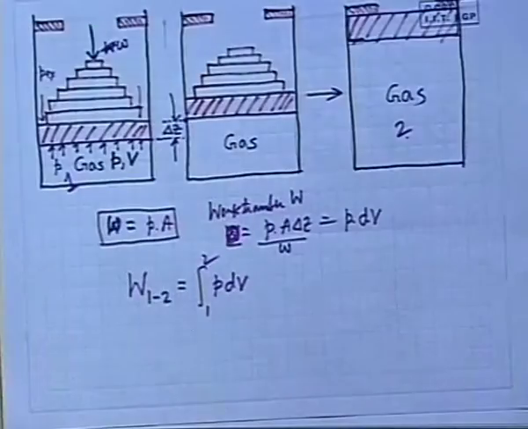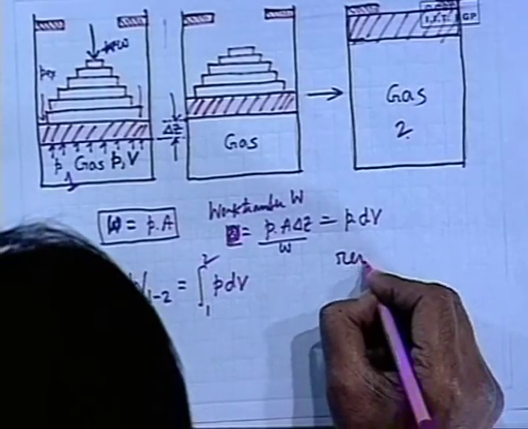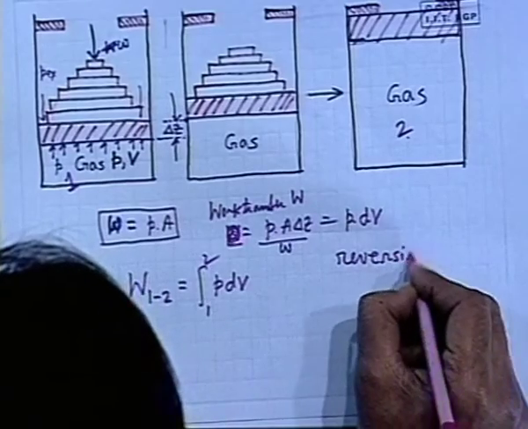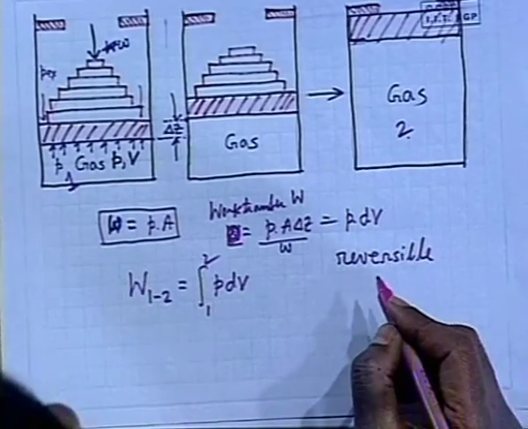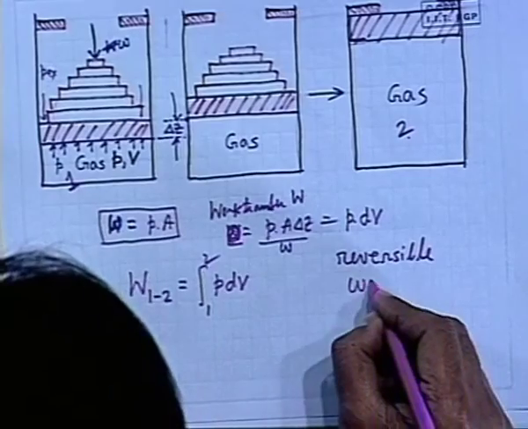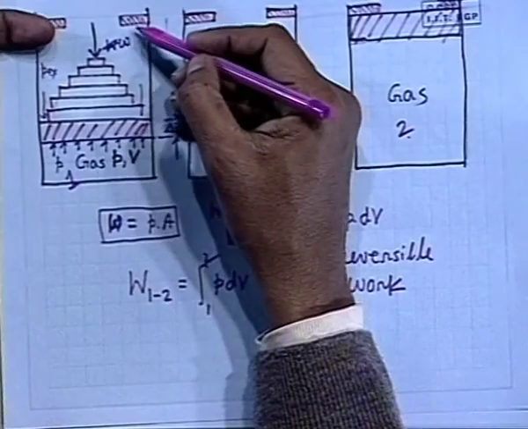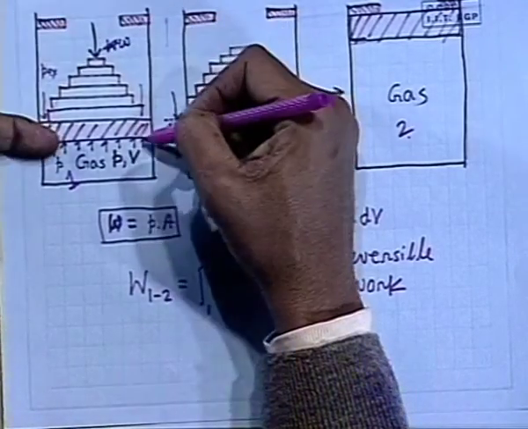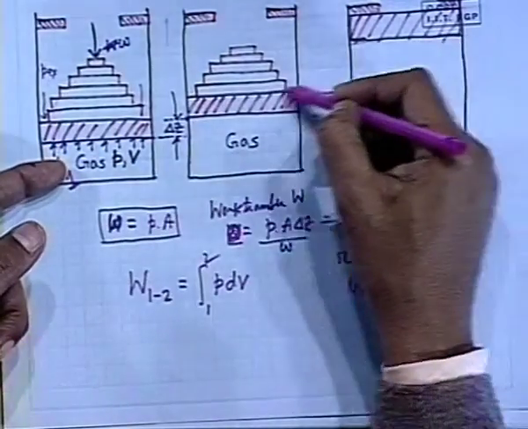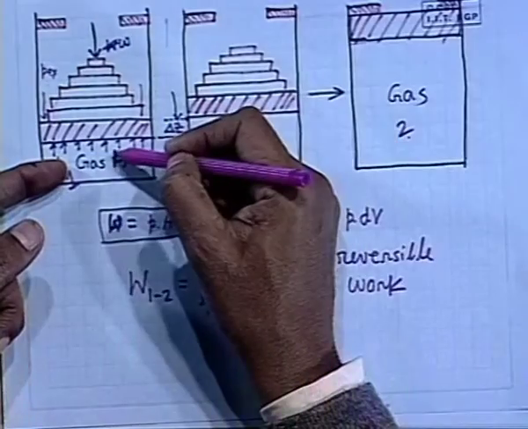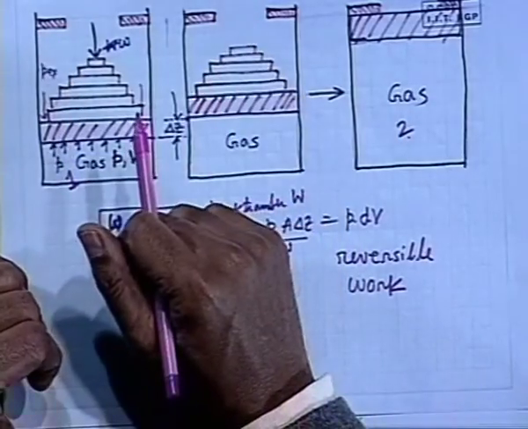And sometimes this is known as reversible work. The word reversible we will discuss while I will be teaching you the second law of thermodynamics, because this process is a reversible process. That means, if you want to go back from this position to the initial position through the same quasi-equilibrium states, you will get back this work. You can understand this from common sense: there is a mass of gas, there is a piston.